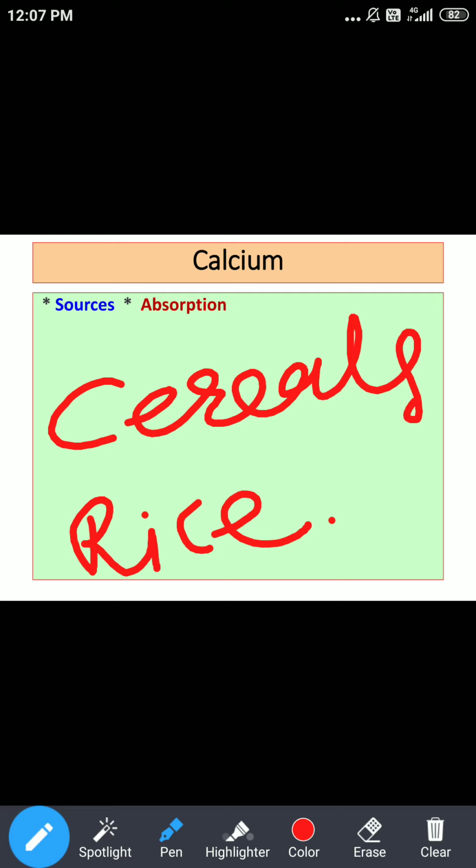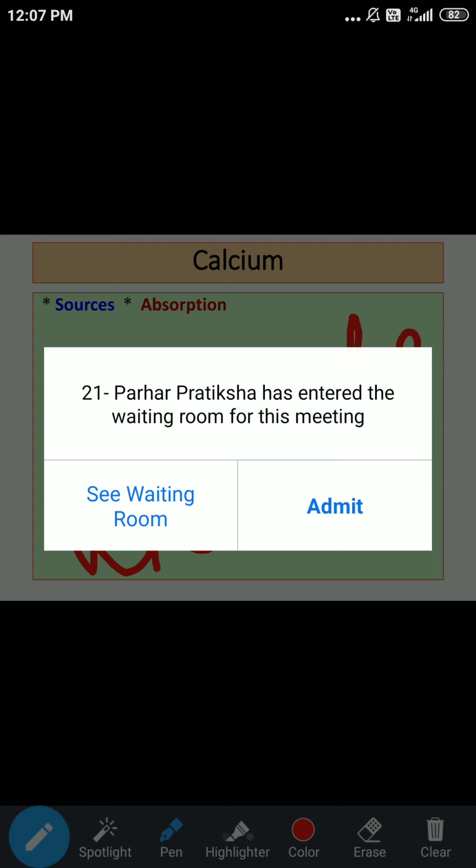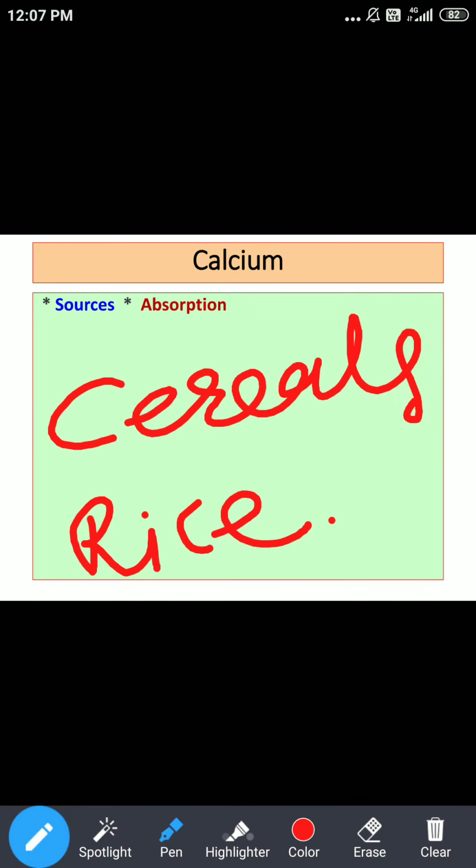So don't forget, as far as calcium and rice is concerned, in cereals, rice is deficient in calcium. Pulses are also a good source for this calcium, but we'll pay special attention to millets.